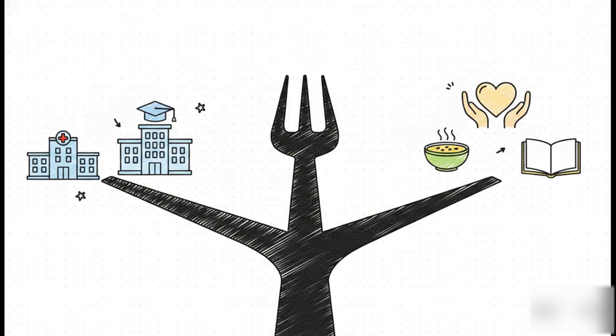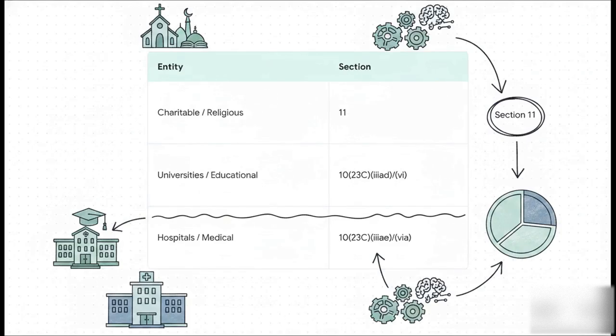Then you have the second regime operating under Section 11. This one is much broader in scope. In fact, it's the more popular and widely adopted route for nonprofit organizations holding property in trust wholly for charitable or religious purposes. If you see this on your exam, I want you to use this mental map.